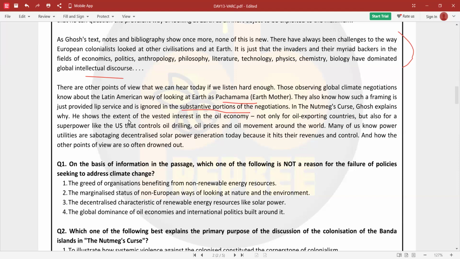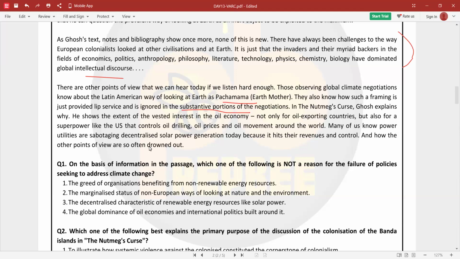He shows the extent of the vested interest in the oil economy, not only for oil exporting countries, but also for a superpower like the US that controls oil drilling, oil prices, and oil movement around the world. Many of us know power utilities are sabotaging decentralized solar power generation today because it hits their revenues and controls, and how the other points of view are so often drowned out.